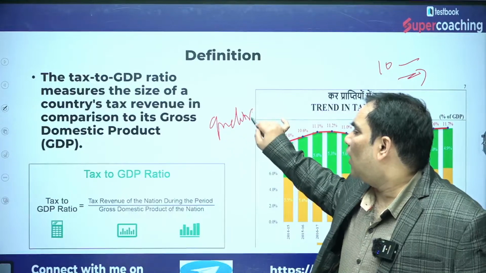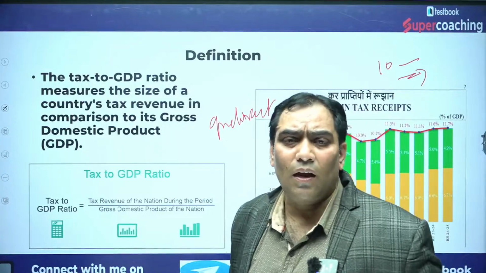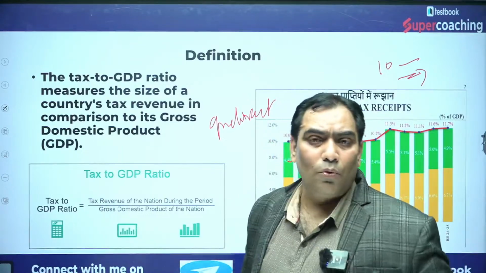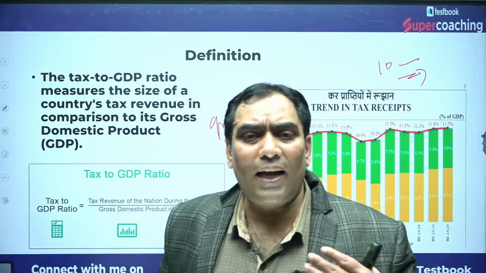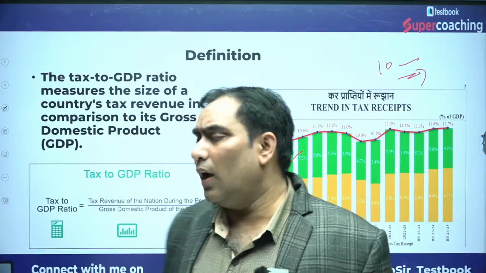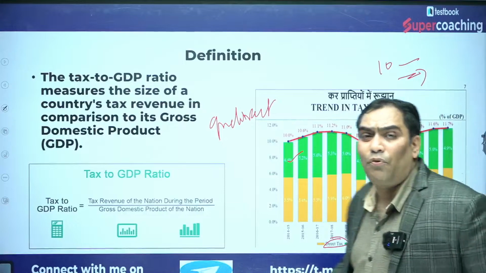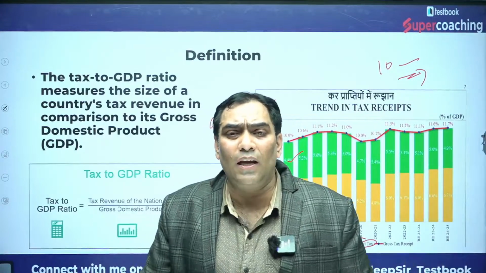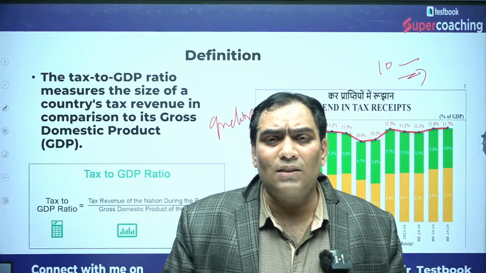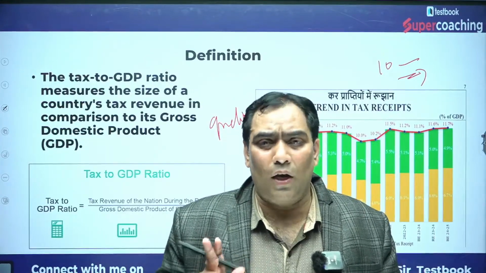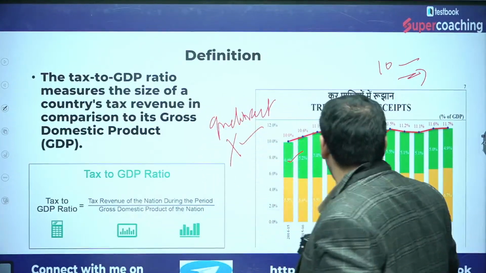The contribution to tax collection through direct taxes is more in comparison to indirect taxes. They will not ask it like this; they will ask that from the last 5 years or 10 years, continuously, the tax collection from direct taxes is more in comparison to indirect taxes, which is going to be wrong. Why is it going to be wrong?